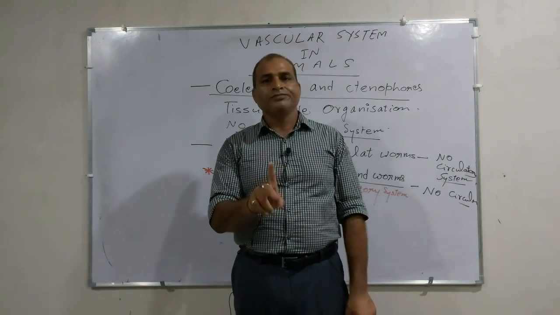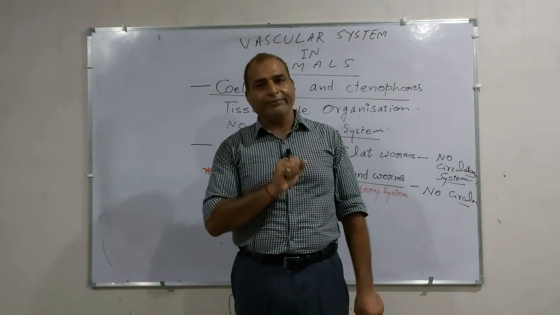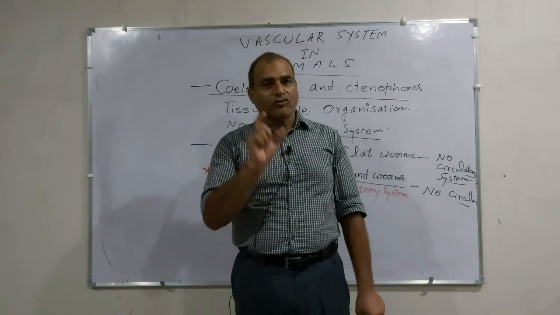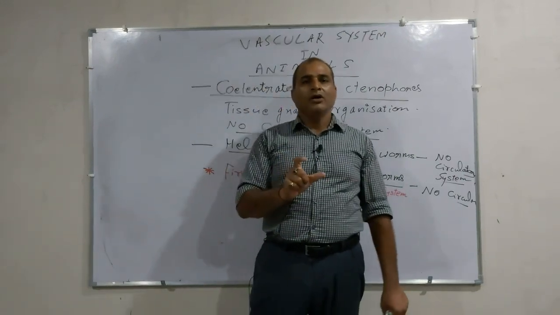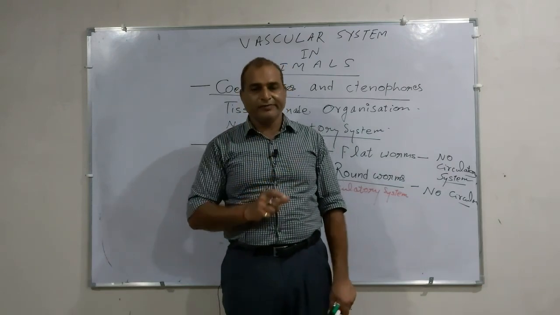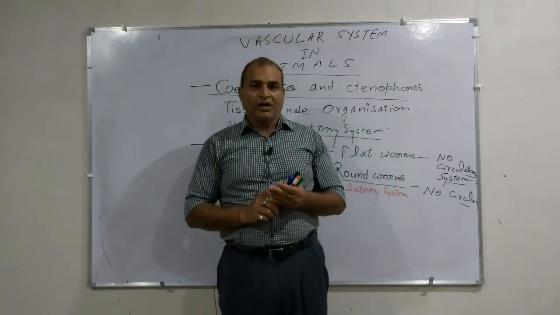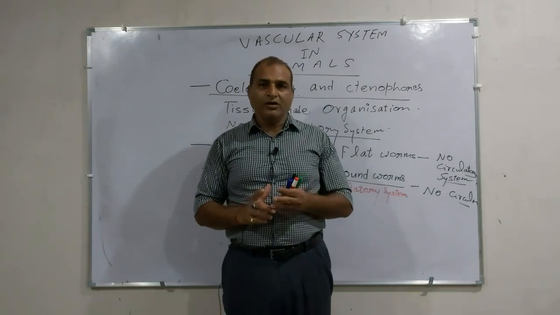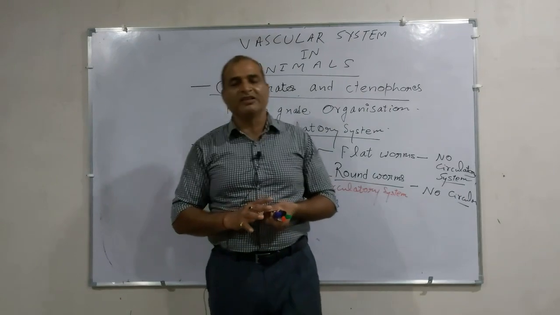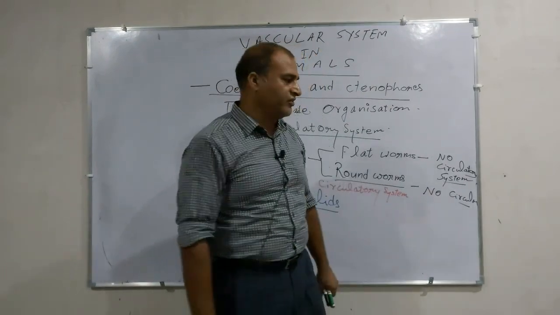The type of circulatory system is also considered as the basis of classification of animals. This is one of the most important bases of classification of animals.